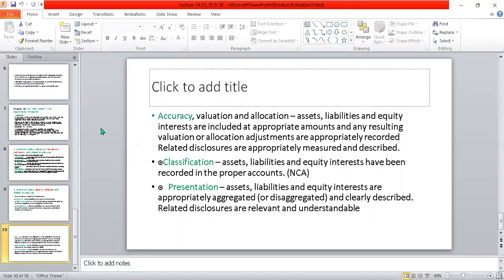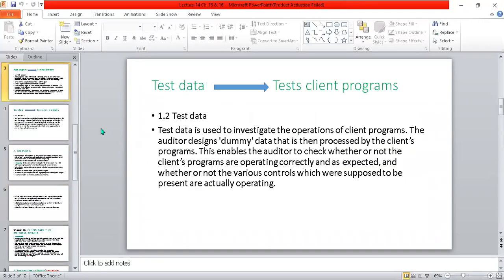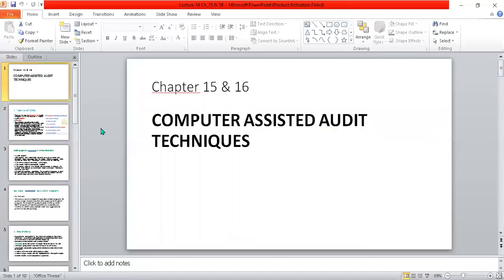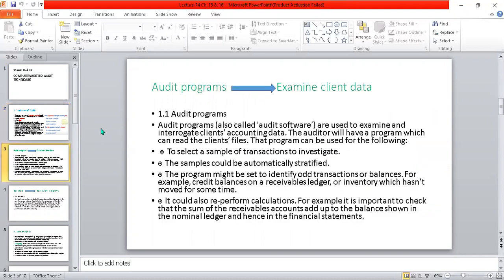This is all for today, from lectures 15 and 16. We studied, in short, computer assisted audit techniques, in which we studied that there are two types of CATs. One is the audit program, and second the testing of the data. The audit program is about the auditor's program, and the test of the data is about the client's program.